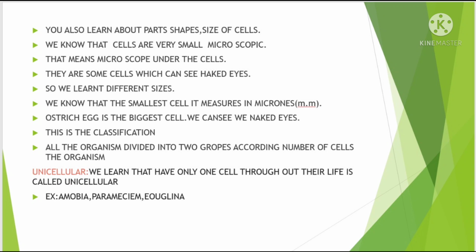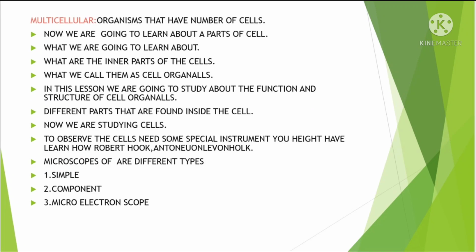Classification: unicellular and multicellular organisms. Organisms that have only one cell throughout their life are called unicellular. Examples: amoeba, paramecium, euglena. Multicellular organisms are organisms that have a number of cells.